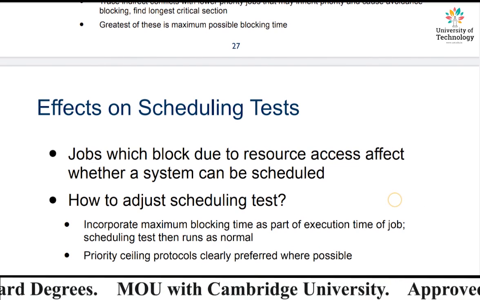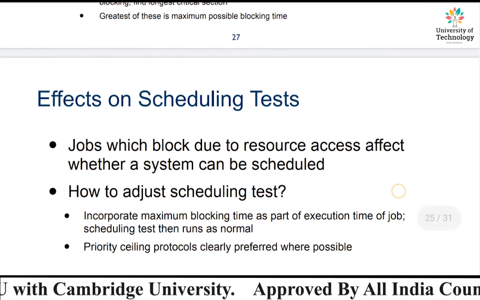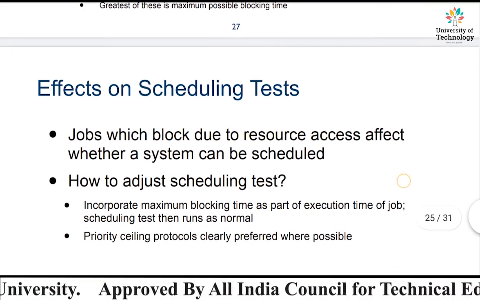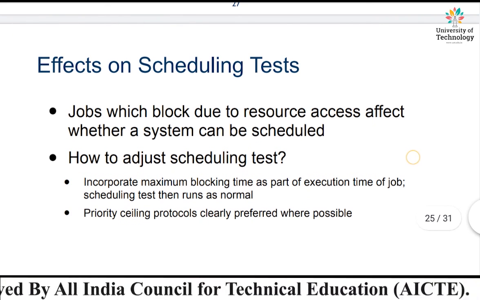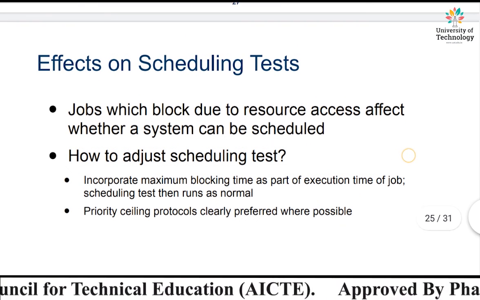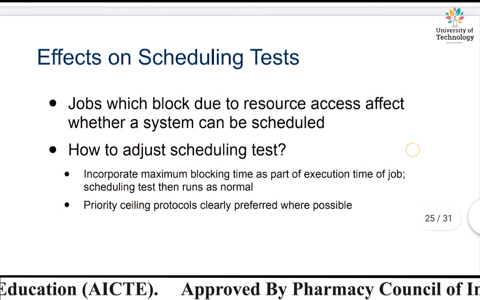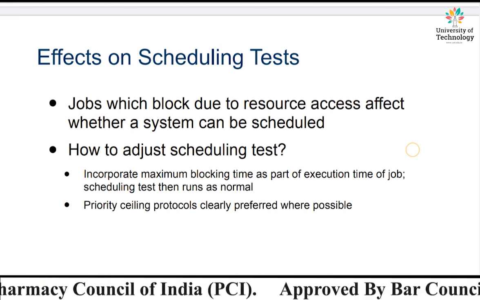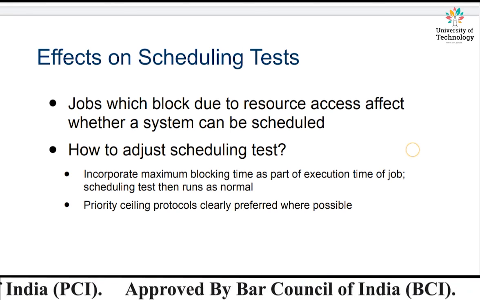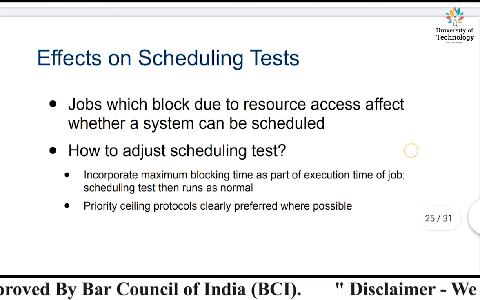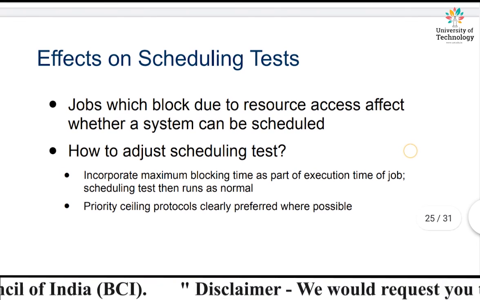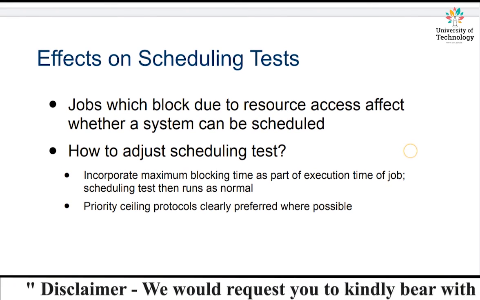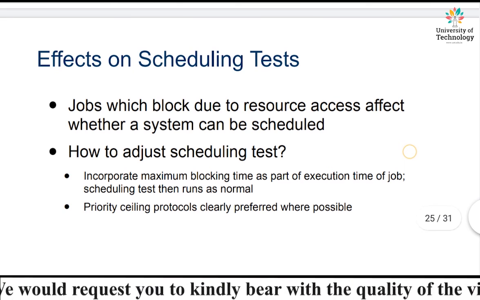Now, after considering the maximum time of blocking, the next topic we are going to consider is the effect on the scheduling test. What are going to be the effects on the scheduling test? See, a job which is blocked due to resource access affects whether a system can be scheduled. I told you that there are two jobs, J1 and J2. If J1 and J2 ask for the same resource simultaneously, then the one job which does not get access gets blocked, right?